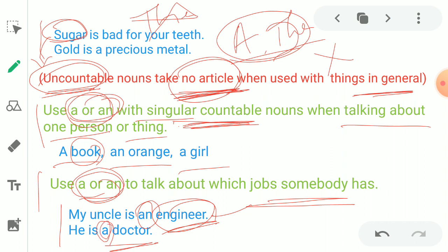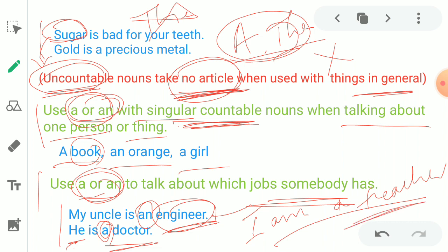His job is to treat patients, right? Similarly, I'm a teacher. So I'm talking about a person's job. There we can use a or an.